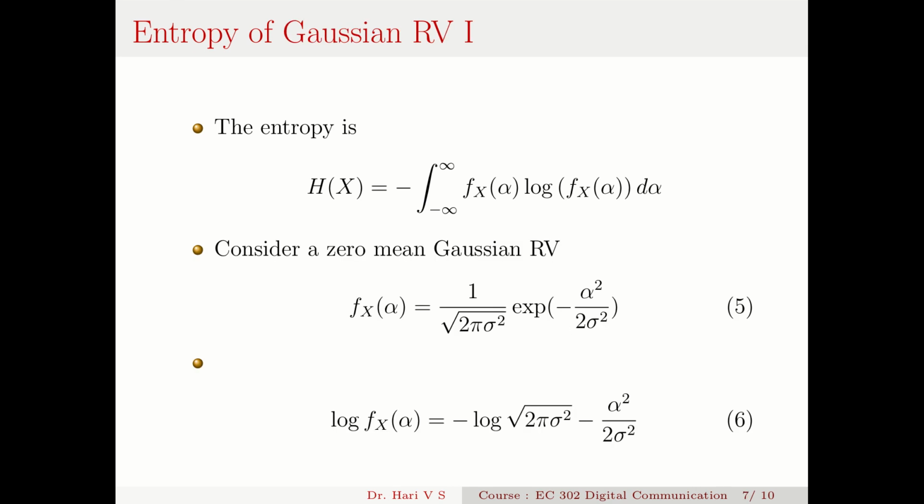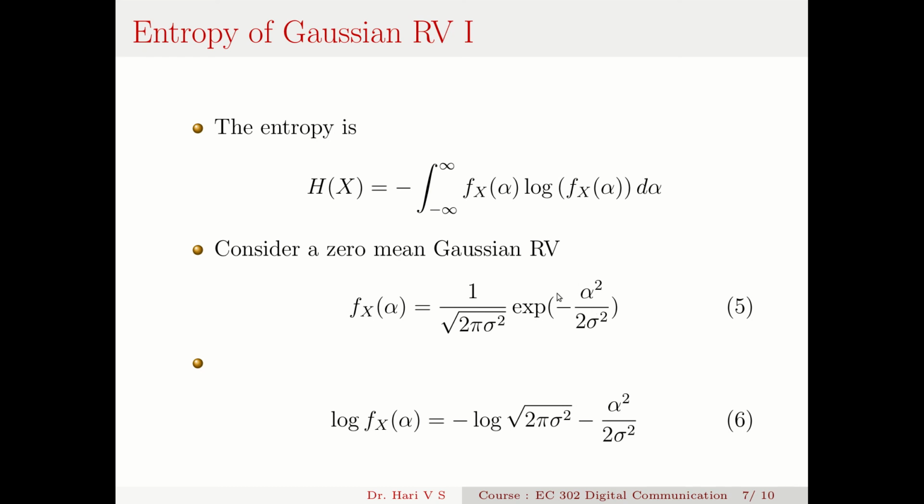Now, what is the entropy of a Gaussian random variable? This is very important, because this is how I compute the information transmission through a channel. Because I told you there is something called the central limit theorem, which makes the additive noise in a channel Gaussian in distribution. So the entropy is the same equation, negative integral from minus infinity to infinity of fx(alpha) log fx(alpha) d alpha. So let us consider a zero mean Gaussian random variable.